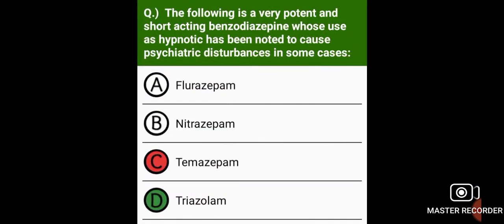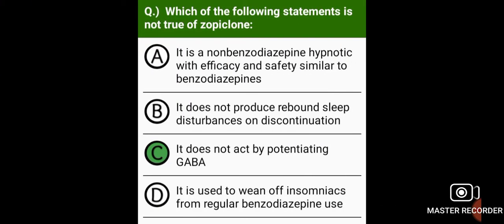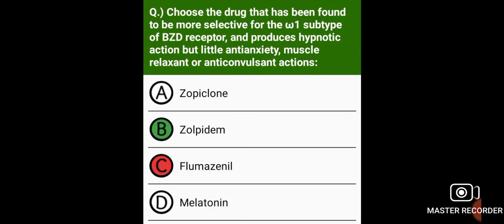The following is a very potent and short-acting benzodiazepine whose use as hypnotic has been noted to cause psychiatric disturbances in some cases. Triazolam. Which of the following statements is not true of zopiclone? It does not act by potentiating GABA.